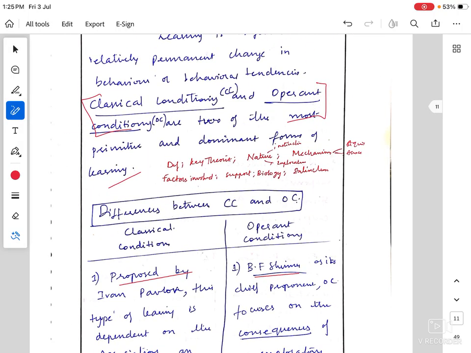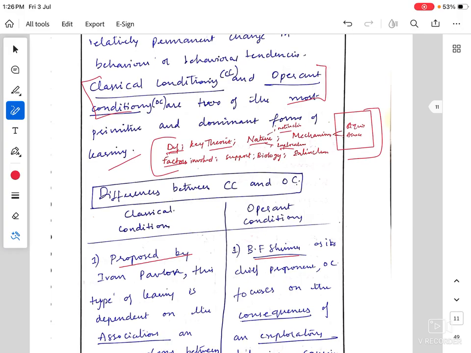While I was evaluating, I tried to figure out the dimensions that I can talk about. You can start with definition, key theorist, and nature, the instinctive and exploratory aspects we have talked about, and mechanism, acquisition, association, you can talk about all of these. I haven't talked about them while I was writing the answer. Then factors involved, such as organismic factors and the nature of stimuli in classical conditioning, or organismic factors and the nature of reinforcement in instrumental or operant conditioning. That's a very important point which I have missed here.